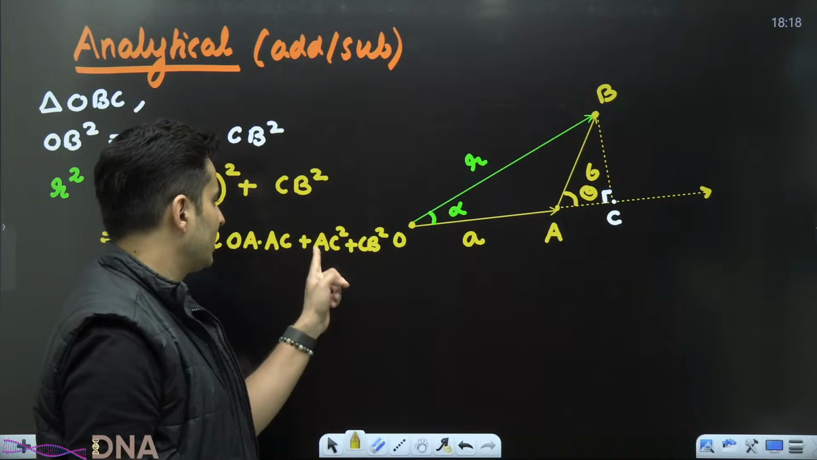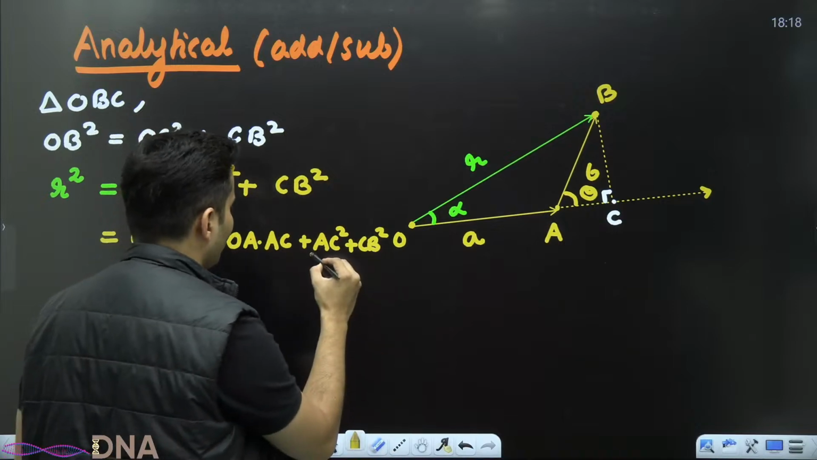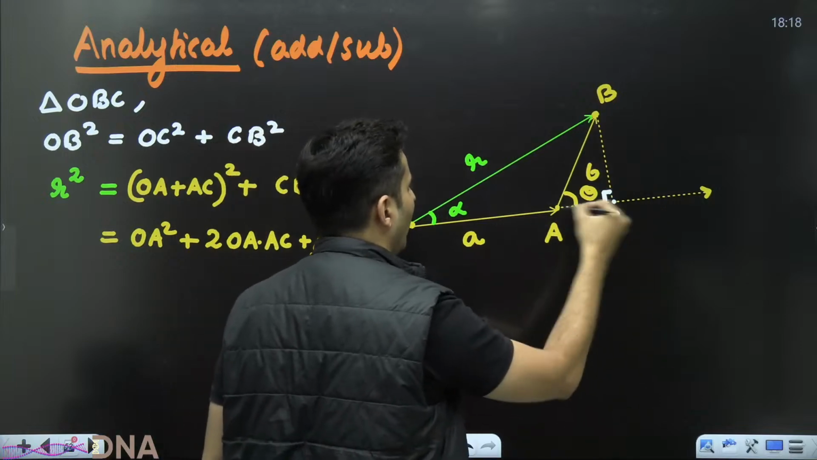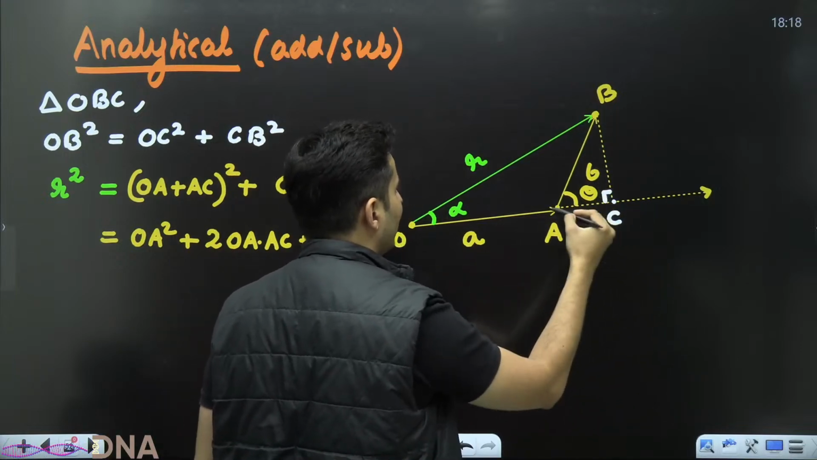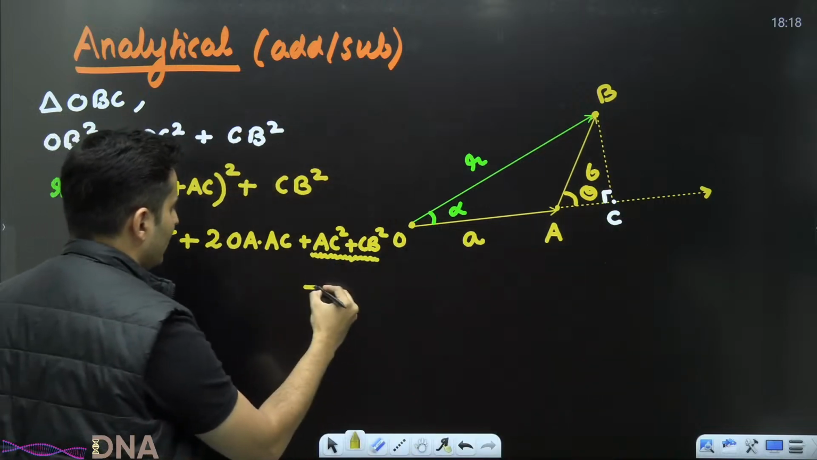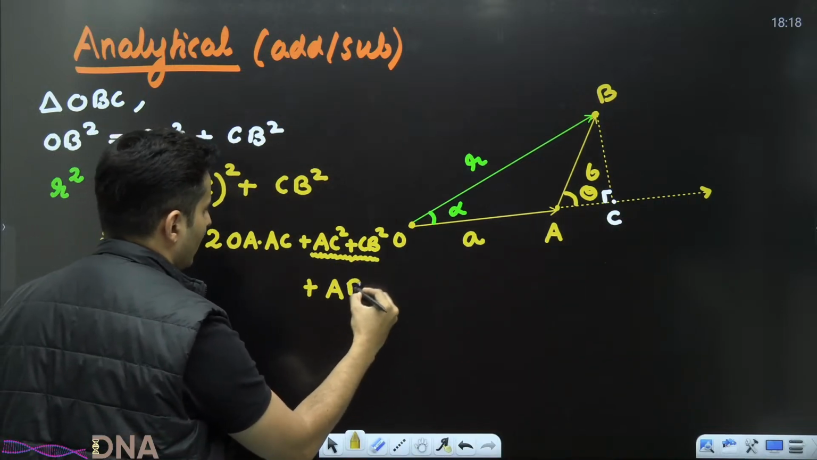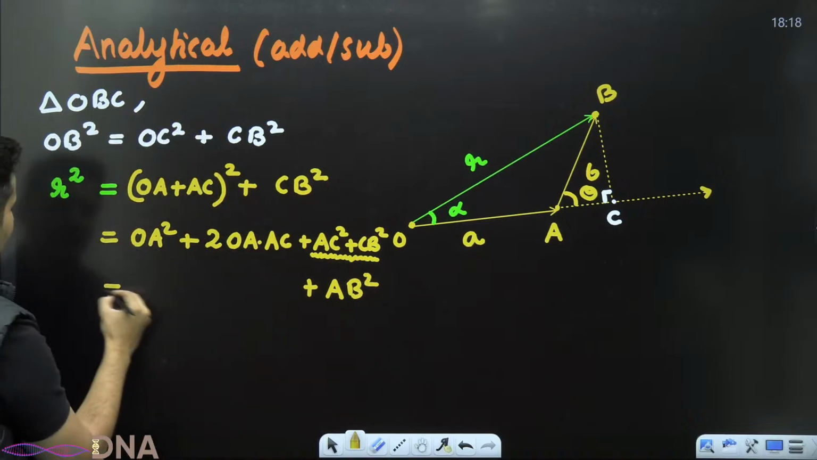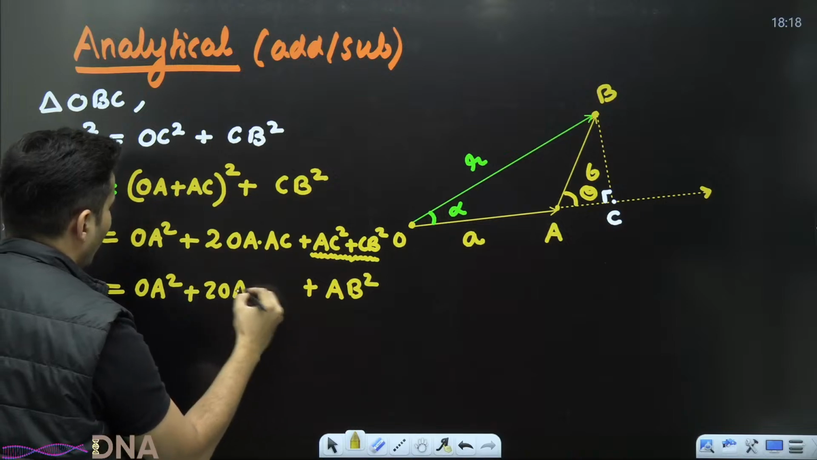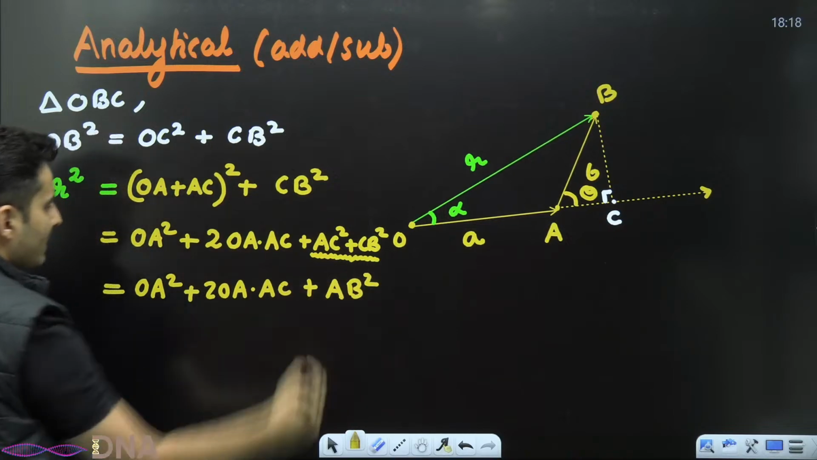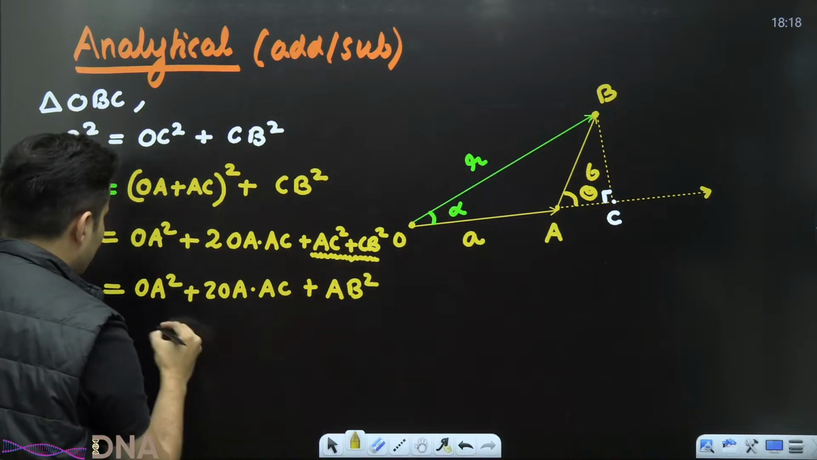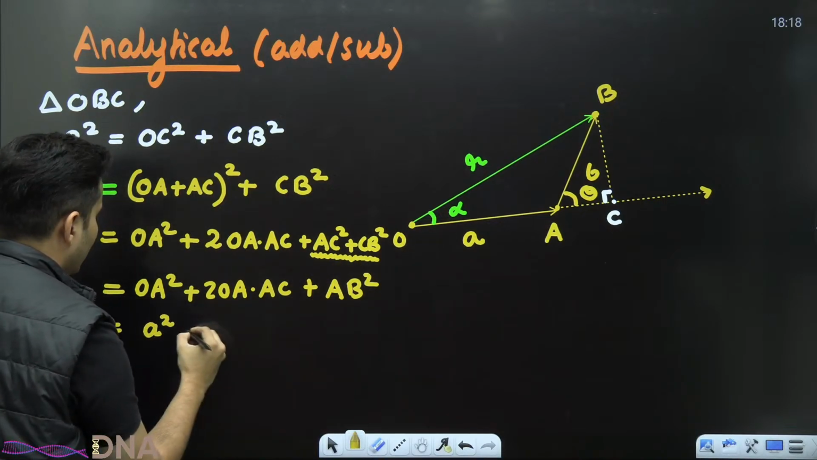Look at AC square and CB square. In this small triangle, if you apply Pythagoras, AC square plus CB square will be AB square. So this is nothing but just AB square. So let us write down everything else. OA square plus 2 OA into AC plus AB square. Perfect. Now what is OA? OA is the length of the vector A. So this is A square.